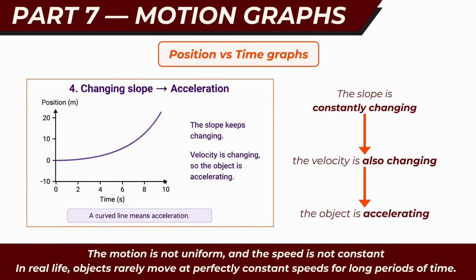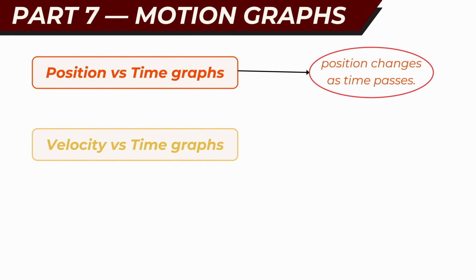This type of graph is often more realistic because in real life, objects rarely move at perfectly constant speeds for long periods of time. Velocity versus time graph. One of the best ways to understand motion is through graphs.